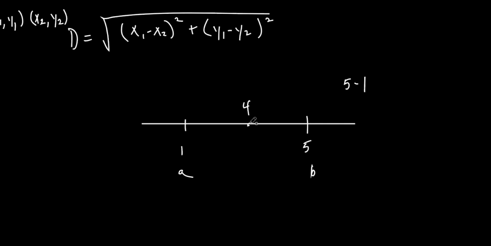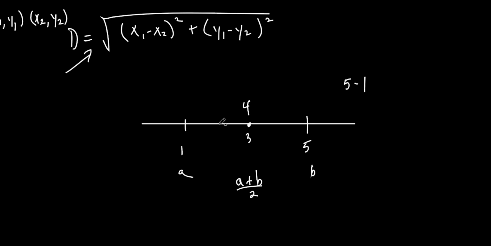Now, where's the midpoint? How do I find the midpoint? I add them together, and divide by 2. So the halfway in between would be 6 divided by 2 is 3. So the halfway point would be 3. Or a plus b over 2. So that's the formula they're asked. So they don't ask for this, right? I didn't think they would ask for that. But yeah, that's what that is.